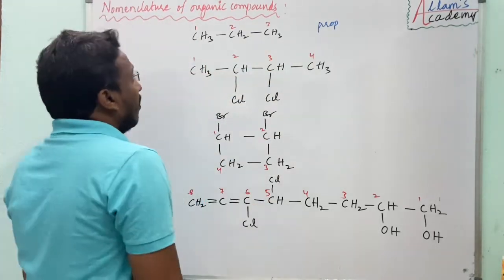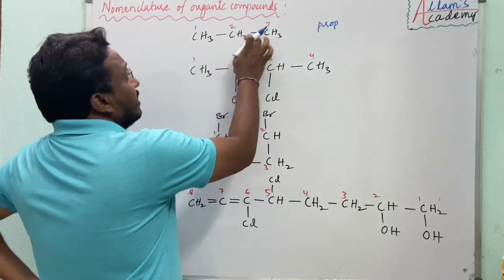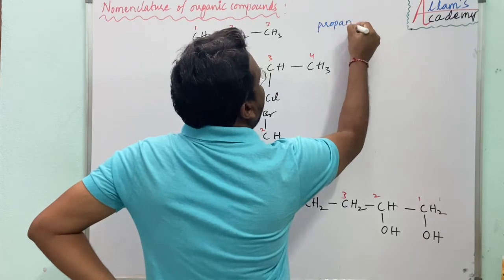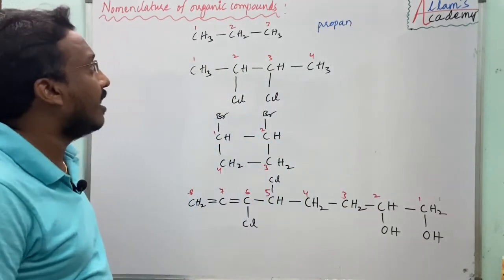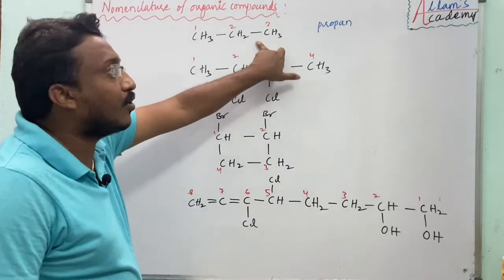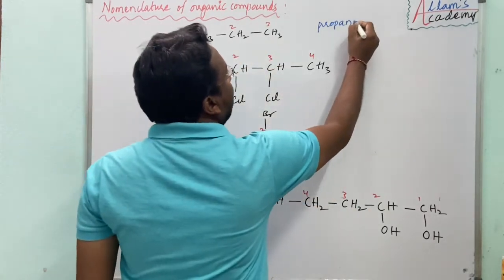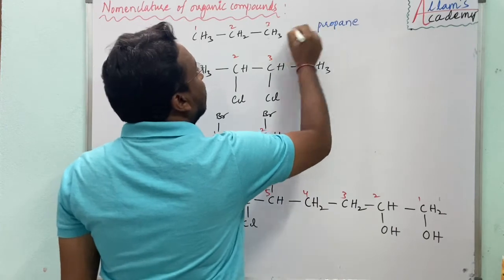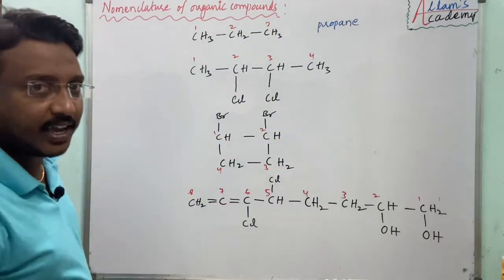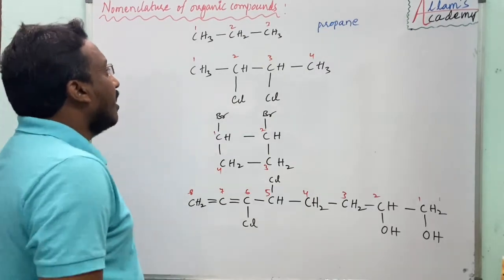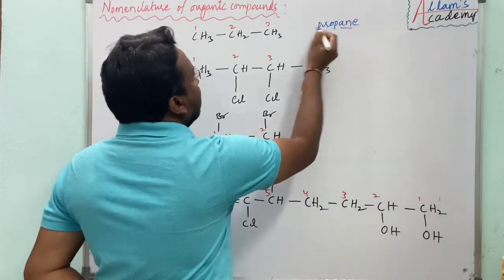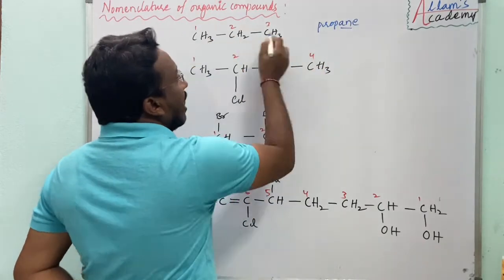Here this is a single bond, no? So we have to write ane. Single bond means ane. And here it is only a hydrocarbon. If it is a hydrocarbon, we have to write e. So propane is the nomenclature. Easy to write or not? Right. Now the first example is propane. Why? Because an means single bond, e means hydrocarbon.